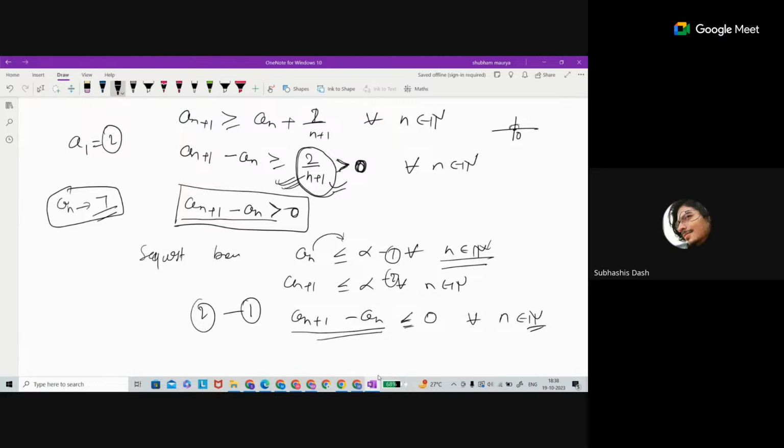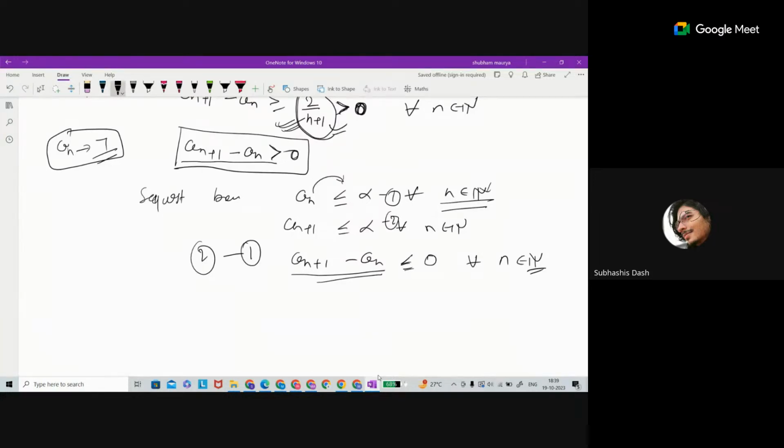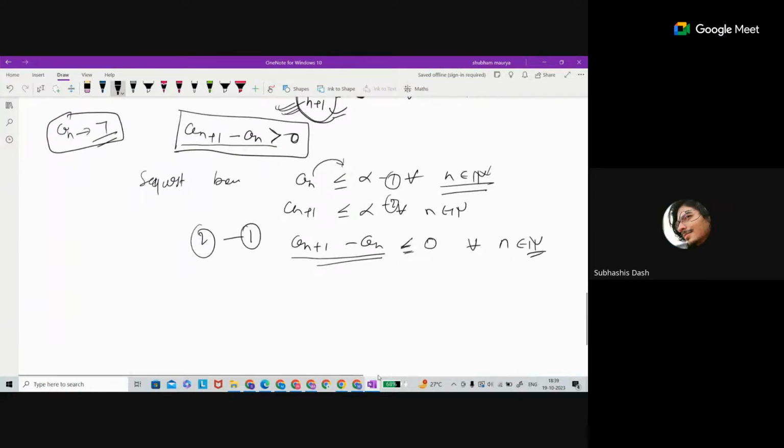So still, like, sure. At the limit, it will be 7 minus 7 equal to 0. Okay, sir. But it is bounded by 7, no, sir, if it is converging to 7. Okay, bounded by 7, that's fine. Since it is increasing, an+1 will always be greater than an. So an+1 minus an would be giving a positive number, a positive difference. So we can still apply this, no, sir? Like an+1 will be less than or equal to 7 for all n.